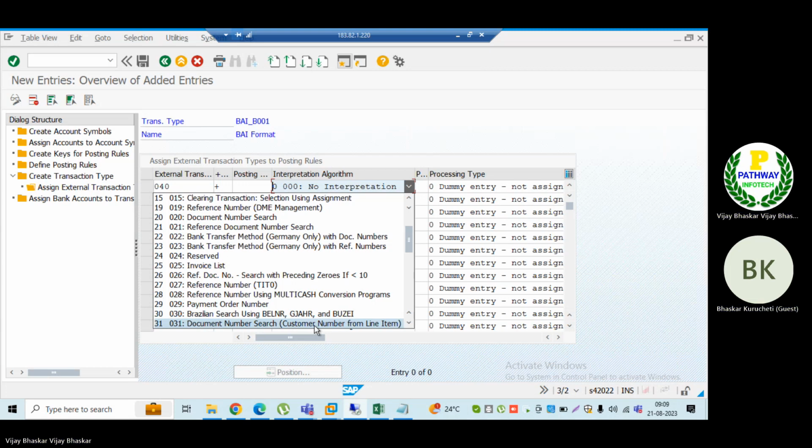In case my business requirement is such that the interpretation algorithms available here do not meet my client requirement, I would have a separate requirement.